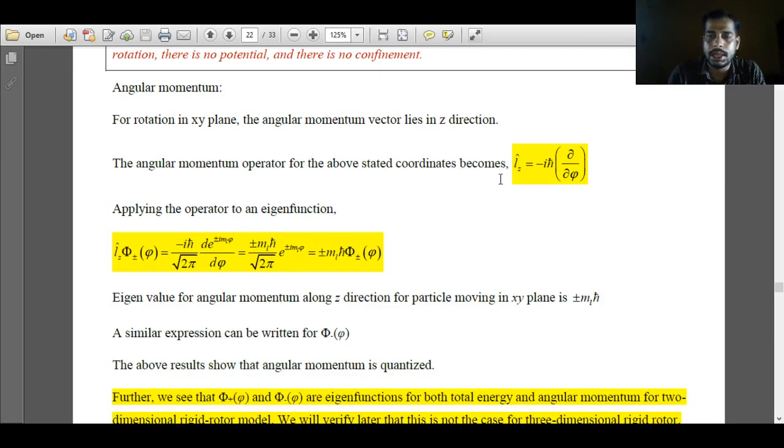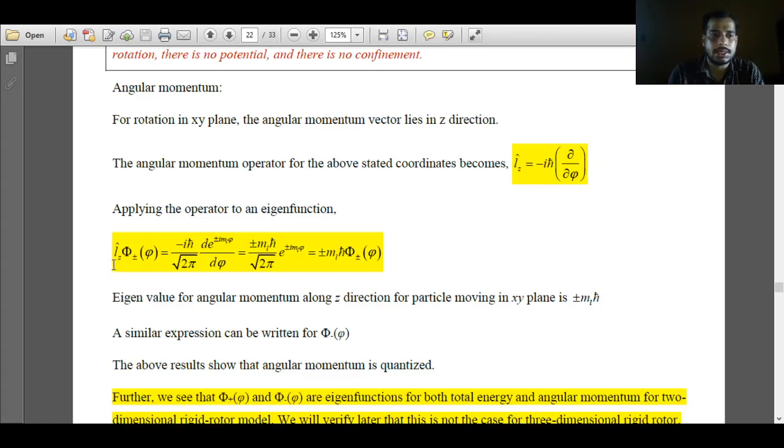To get an eigenvalue for the angular momentum, we have to use the angular momentum operator and apply it on the eigenfunction. The particle is moving in the xy plane, so where will the angular momentum lie? The angular momentum will lie in the z direction. The operator for angular momentum along the z direction is minus i h bar dou over dou phi, a partial derivative with respect to the variable phi.